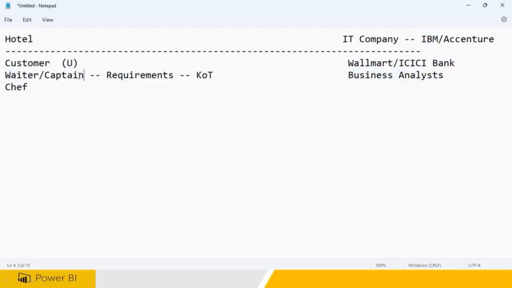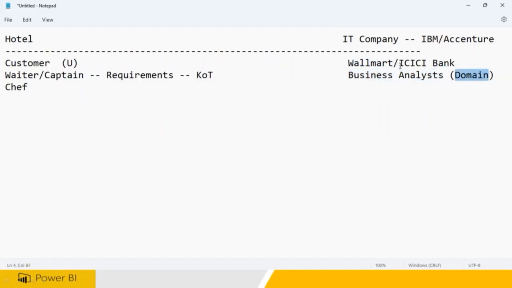Waiter and captain are working for the hotel, right? So only Walmart is from outside. These business analysts will understand the domain very well. Domain means, for example, if ICICI Bank is coming for the software, then definitely the business analyst should know about banking. If Walmart comes to you, your business analyst should have that domain knowledge.